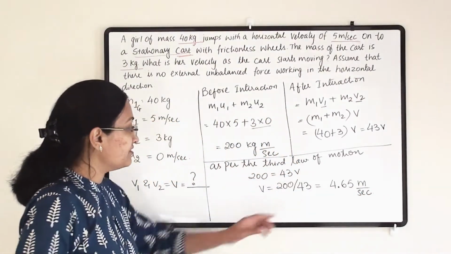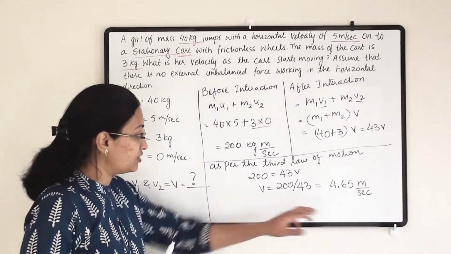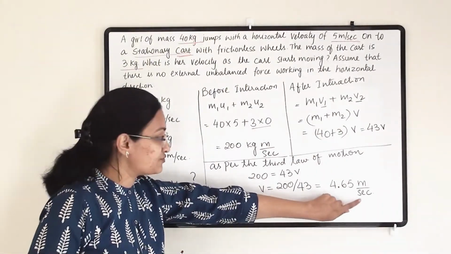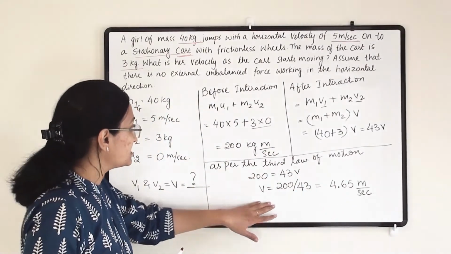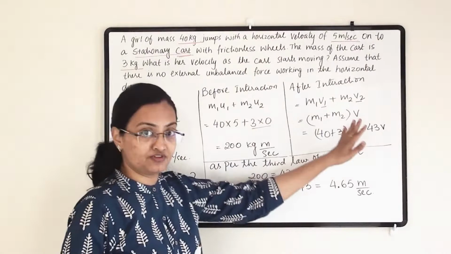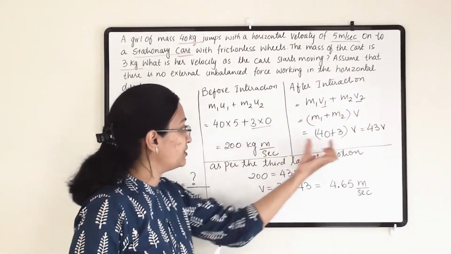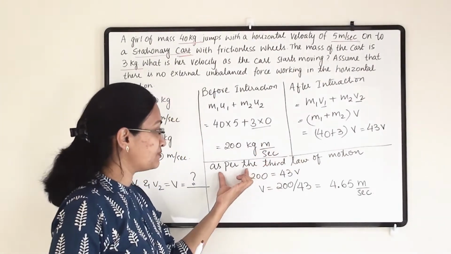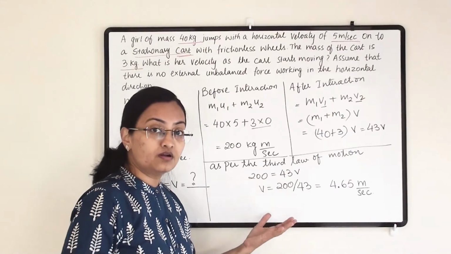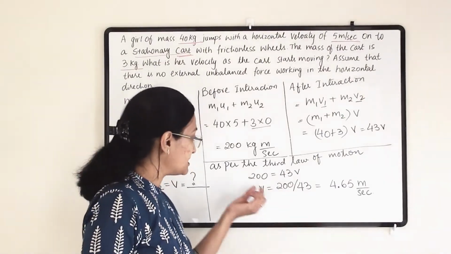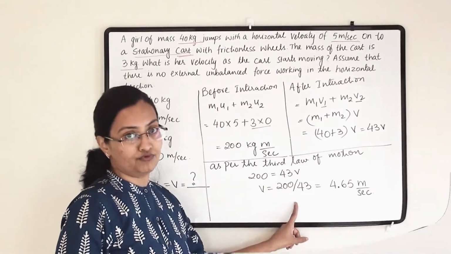So after interaction, the velocity of the girl and the cart or skateboard will be 4.65 meter per second. We used the formula before and after interaction, and as per the third law of motion, these two terms are equal, and from that we found v.